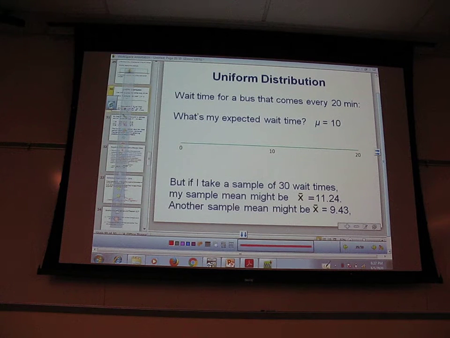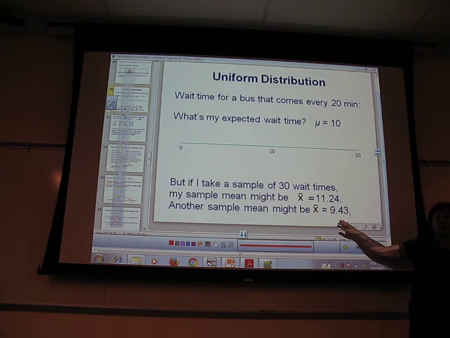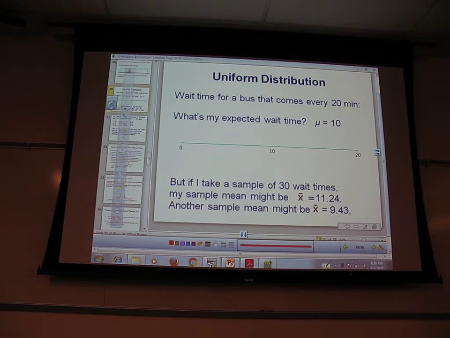All right. So here's the thing. My expected wait time is 10 minutes. Everybody follow that? If I sample 30 people, though, and find the average of how long those 30 people waited for the bus, I take all those wait times, and I average them. I might not get exactly 10, right? I might get 11.24, or another sample might be 9.43. Everybody see what I'm saying? Good? Okay, so this is an average of 30 people, right?